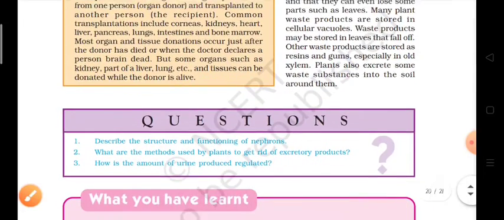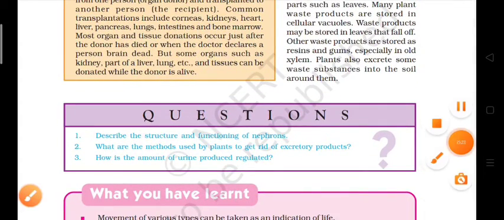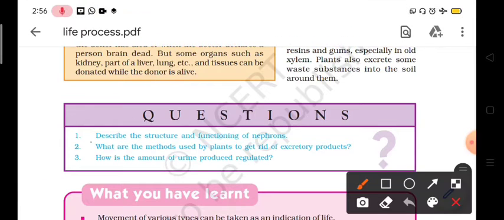Now some questions are given here. Let us discuss these questions. The first question is, describe the structure and function of the nephron. So the structure is given in the book, and we have already discussed the structure along with the physiology of urine formation, which is the function of the nephron, in the previous video lecture.